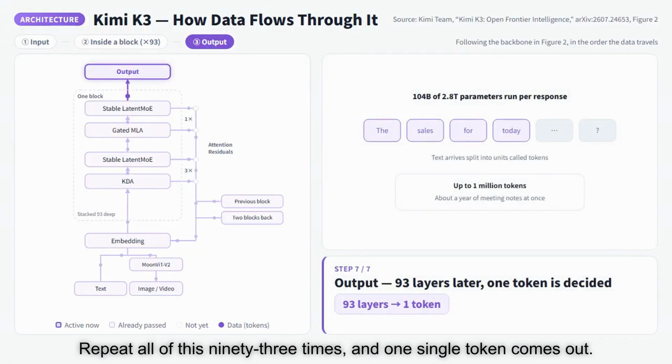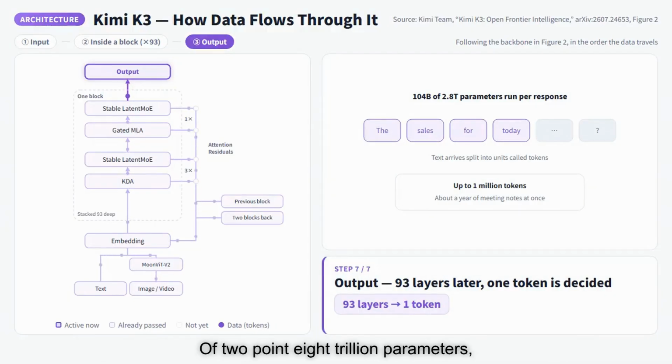Repeat all of this 93 times, and one single token comes out. Of 2.8 trillion parameters, 104 billion ran. Then, the whole thing starts over for the next token.